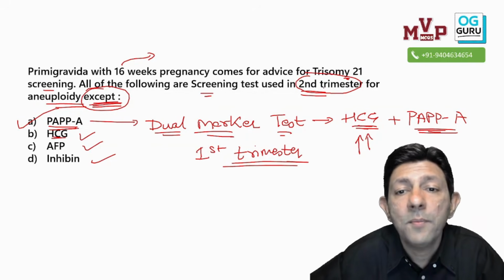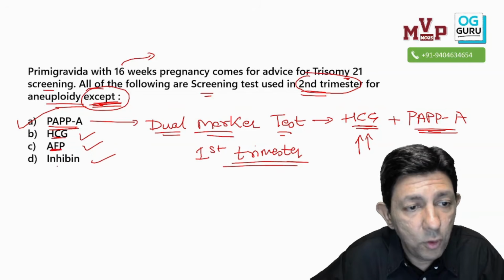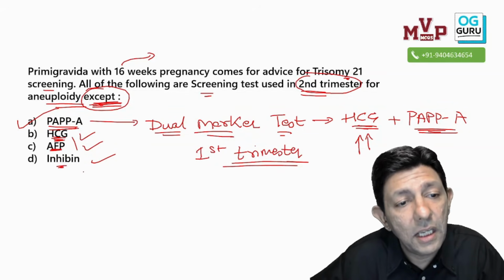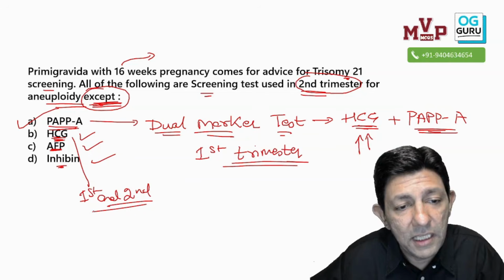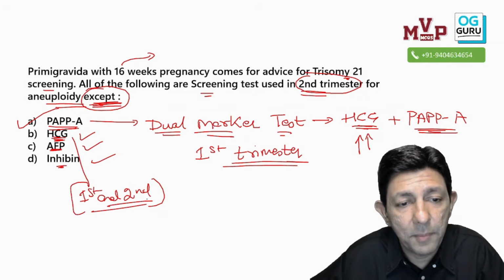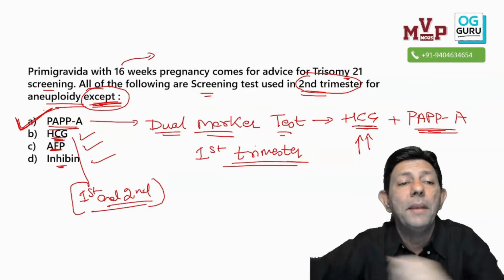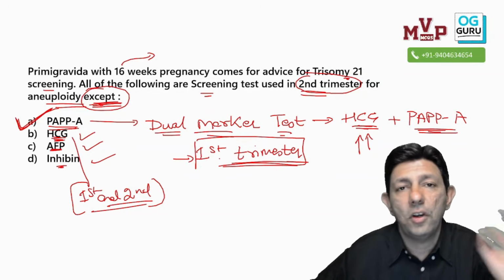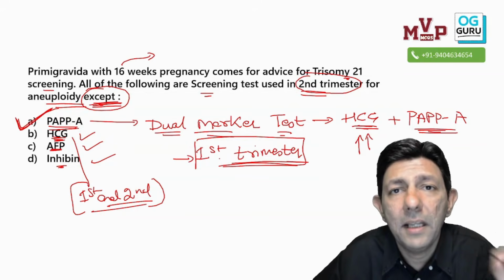So please understand this. All are done in the second trimester except. Alpha fetoprotein and inhibin are definitely done in the second trimester. HCG is done in first and second, so it is done in second. HCG is a part of double and triple. So PAPP-A is the best answer, or clear cut PAPP-A is the answer, because PAPP-A is done only in the first trimester. Is this understood to all of you? PAPP-A is done in the first trimester.